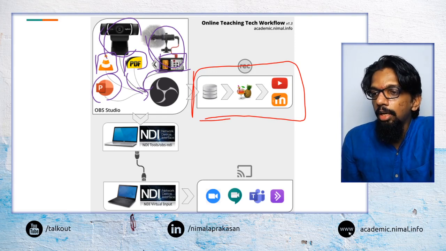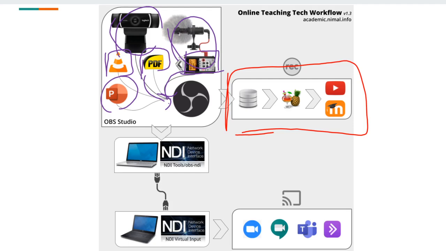But then I use a secondary laptop, and I send the signals through what is called NDI, or Network Device Interface. It is a network-connected video transport technology, and I use NDI to send whatever signal is produced by OBS.